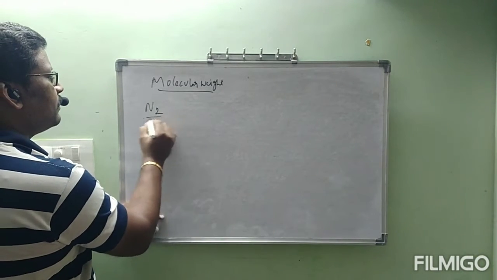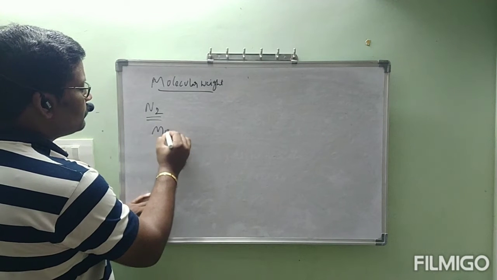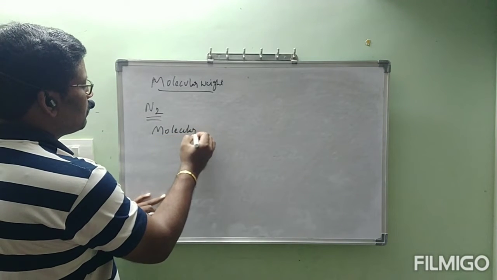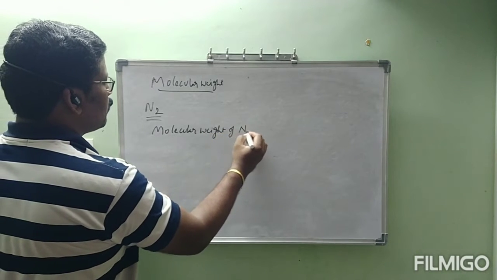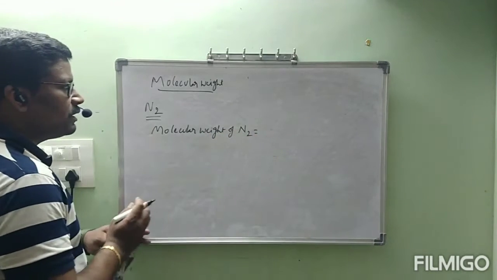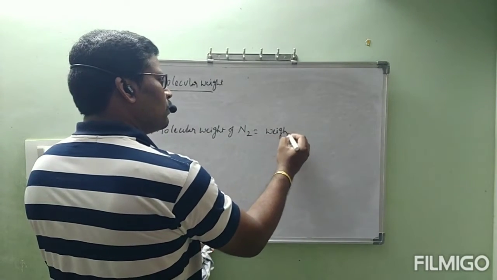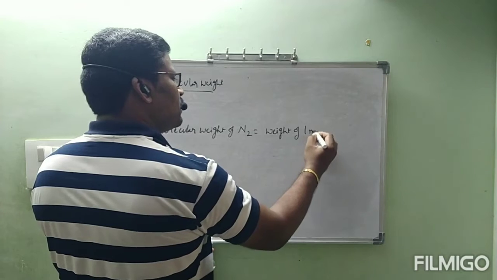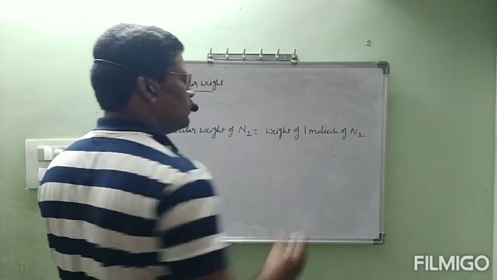N2 molecular weight. Molecular weight of N2 is equal to the weight of one molecule of N2.